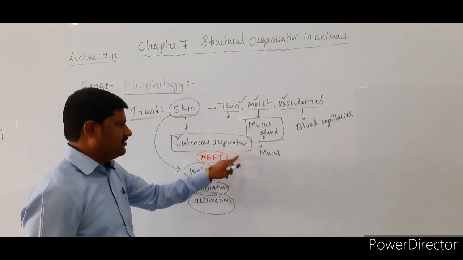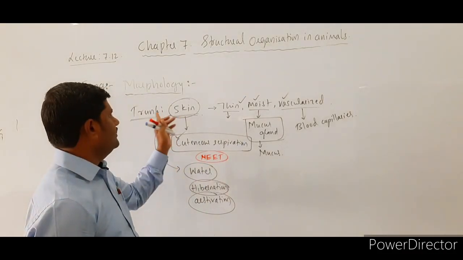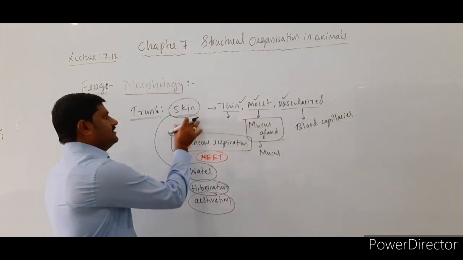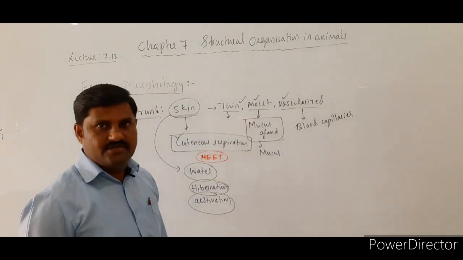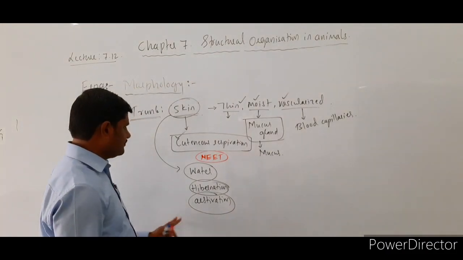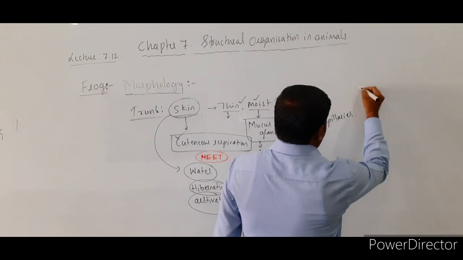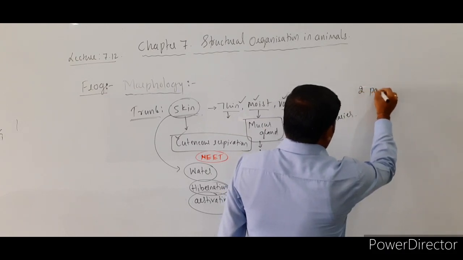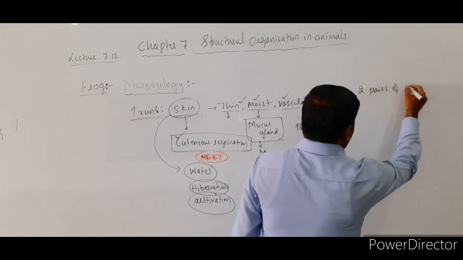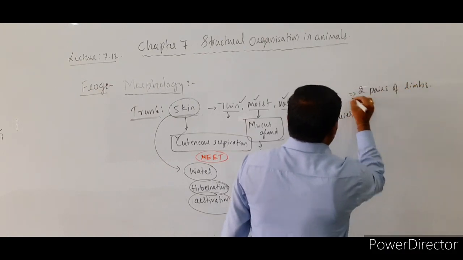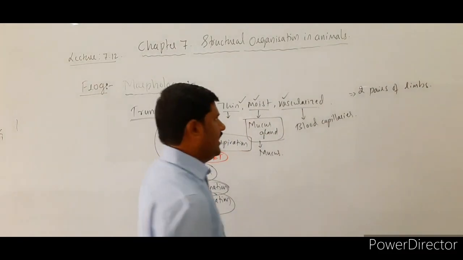So cutaneous respiration is taking place in this animal, that is the frog. Okay, so this is how the skin is, right? And one more thing. Here the trunk itself has two pairs of limbs in this animal. Two pairs of limbs are there.